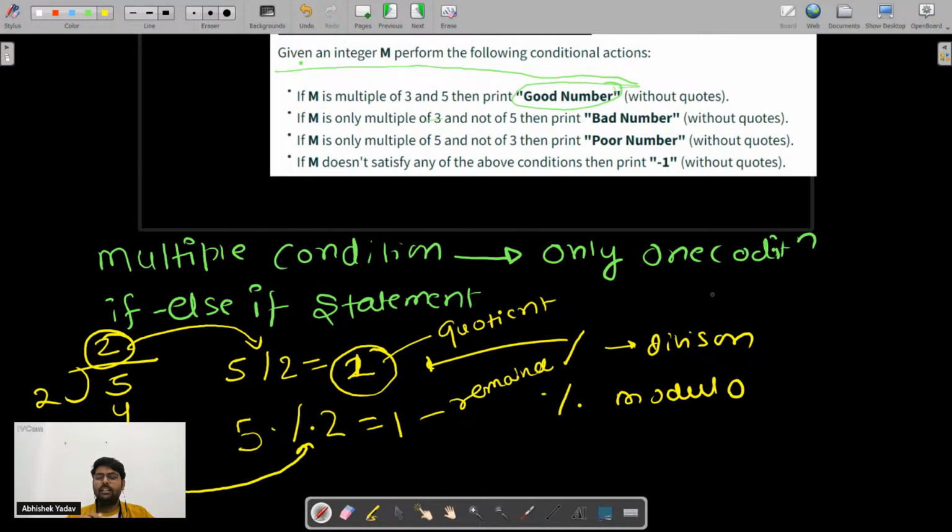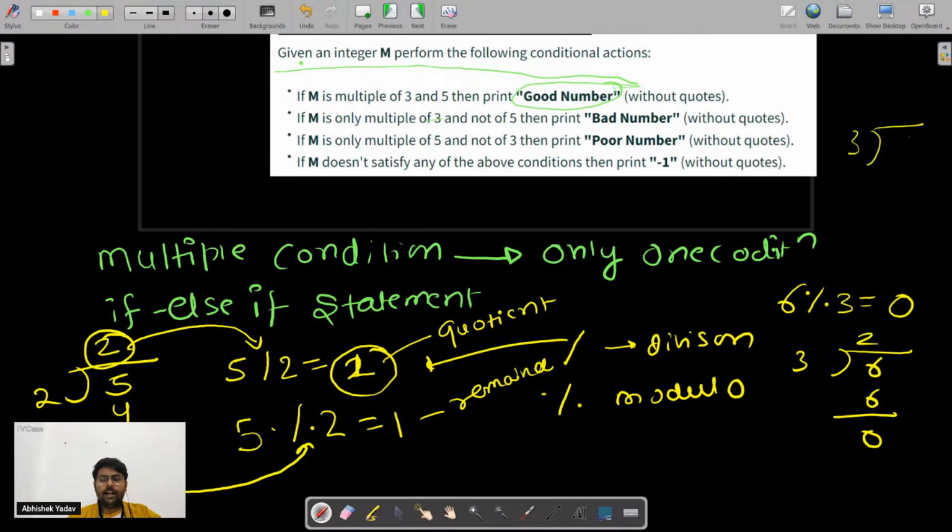So if I have to check whether the number is divisible by 3 and 5 or not, let's take one number here. Let's take 6. 6 modulo 3, the remainder will be 0 here, right? Similarly, if I take 9 and divide by 3, 3 threes are 9, I will get remainder as 0 here, right?